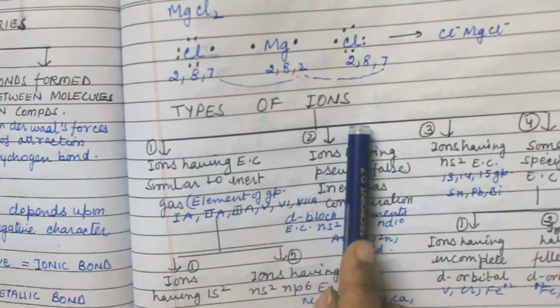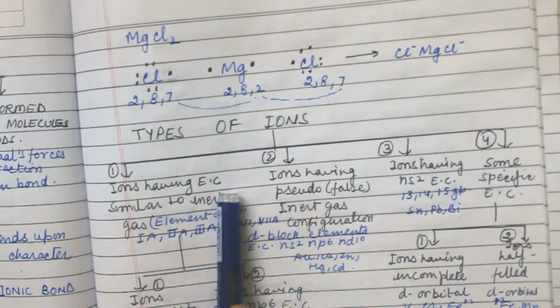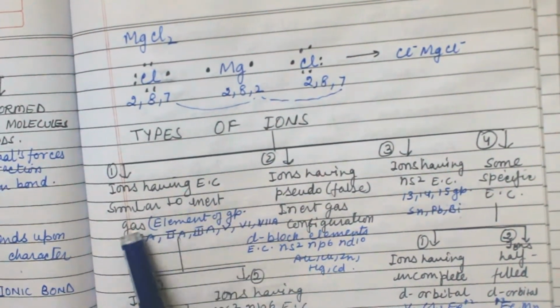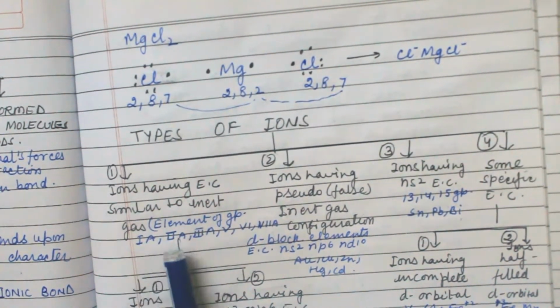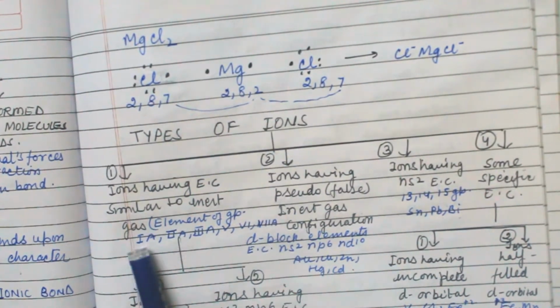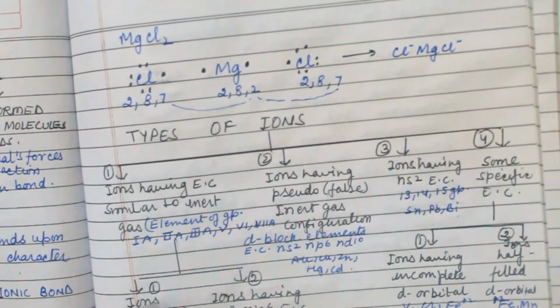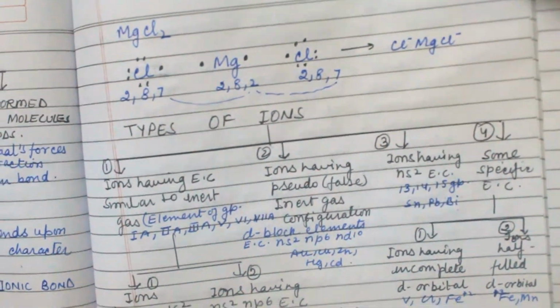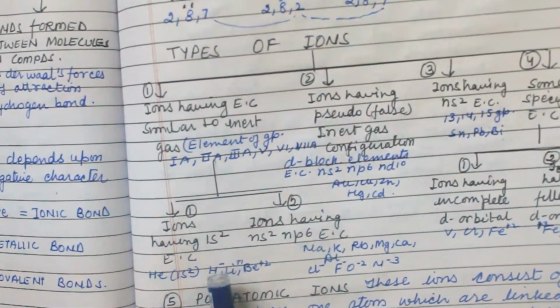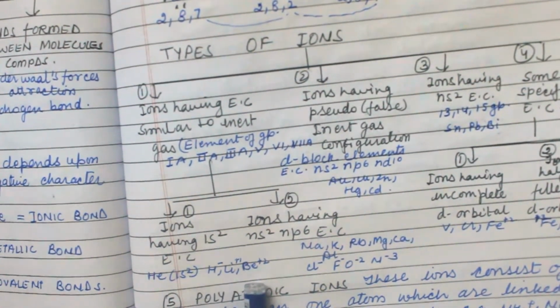Now, types of ions in this bond, there are 4 types. First is ions having electronic configuration similar to an inert gas; the 1A, 2A, 3A, 5A, 6A and 7A elements are involved in this type. It is of 2 types. First is ions having 1s2 electronic configuration, like He, hydride, lithium, beryllium.